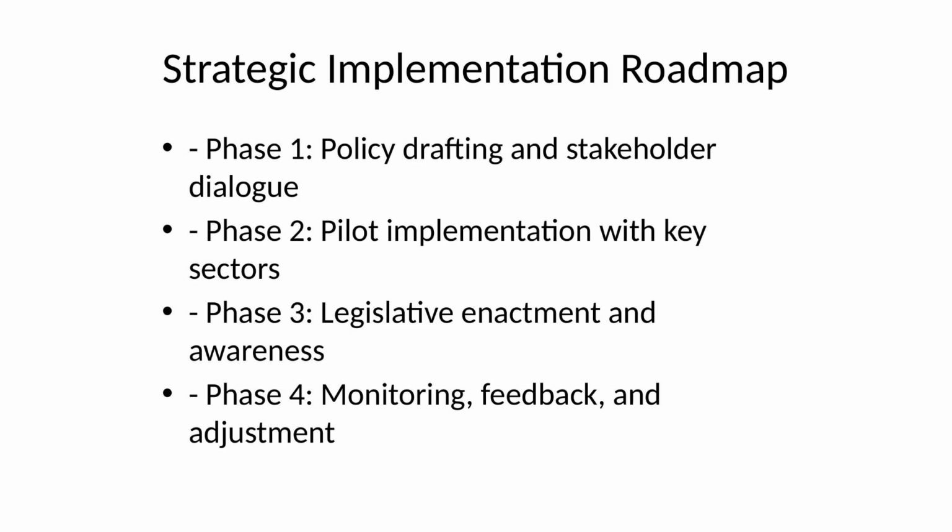Phase 4 involves continuous monitoring and refinement based on real-world outcomes and stakeholder feedback. An agile implementation process with clear metrics and accountability mechanisms will help identify gaps and improve policy effectiveness over time. This roadmap ensures that the legislation evolves with the fast-paced nature of technological change.